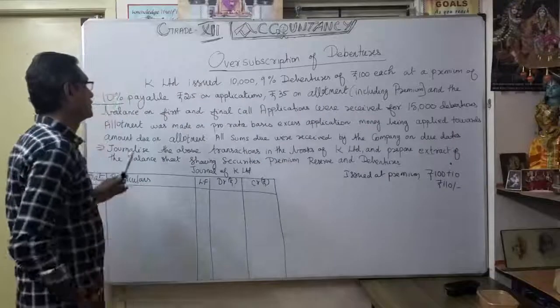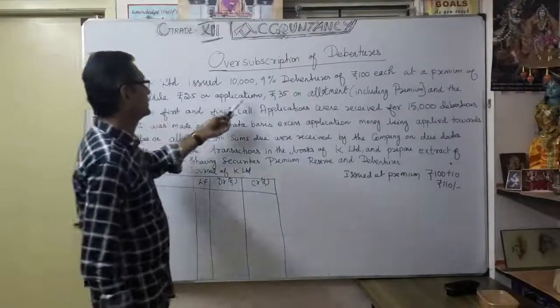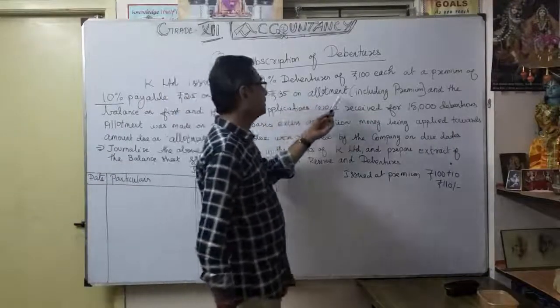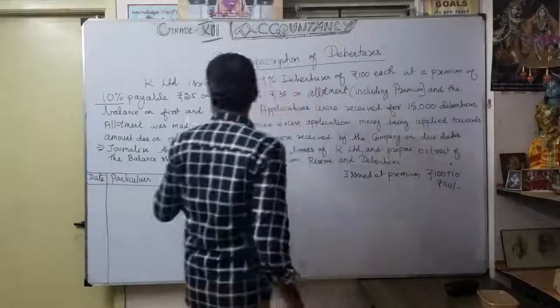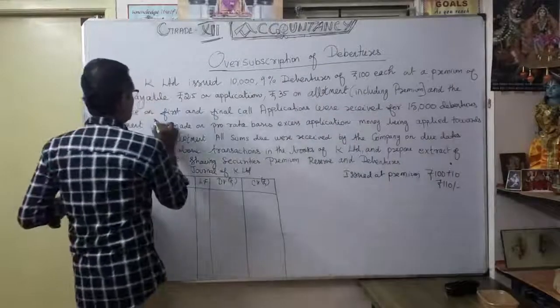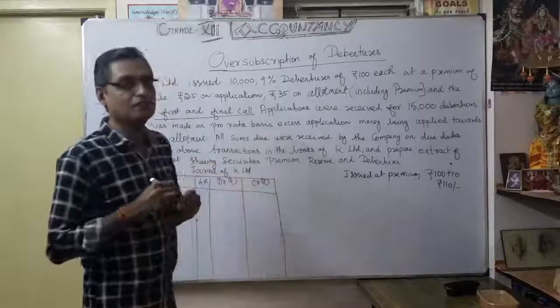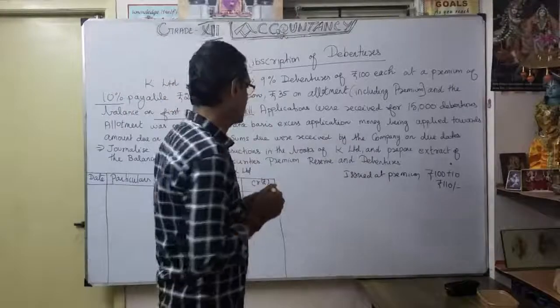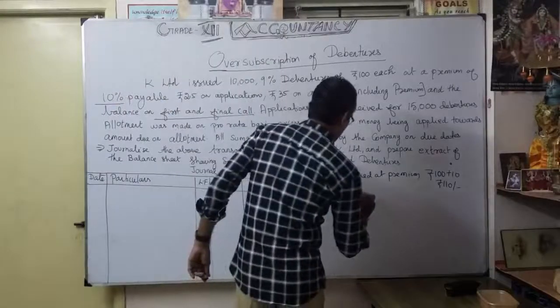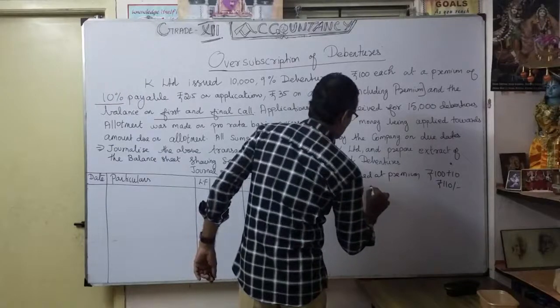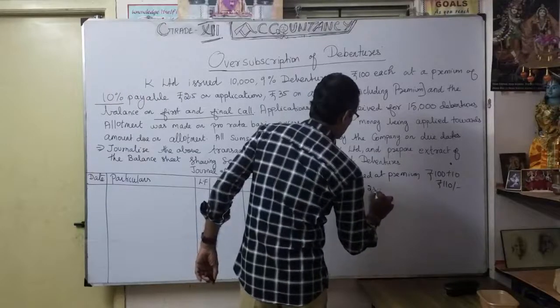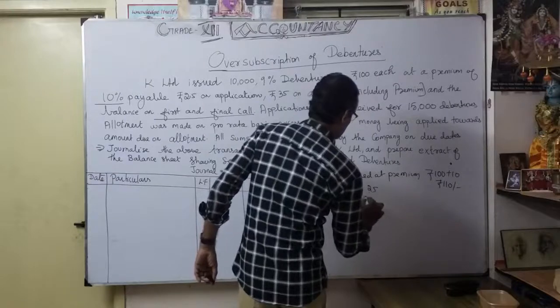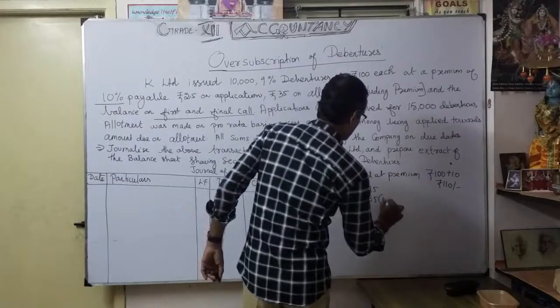Then, continuing, payable 25 on application, 35 on allotment including premium, and the balance on first and final call. So it is coming under, naturally, what? Installment basis. Application 25, allotment 35, which includes the 10 rupees premium.